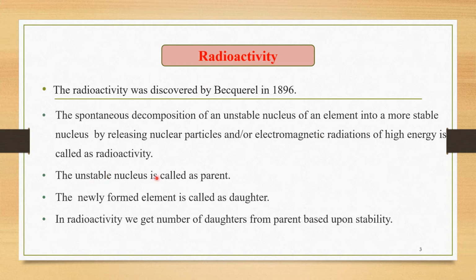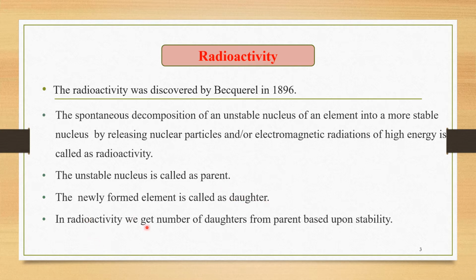The unstable nucleus is called the parent. In this radioactivity phenomenon, the unstable nucleus which undergoes decomposition is called the parent, while the newly formed element is called the daughter. Whenever an unstable nucleus is converted into a stable nucleus, that newly formed nucleus is called the daughter. So in radioactivity, these two terms are commonly used: one is parent, the second is daughter.